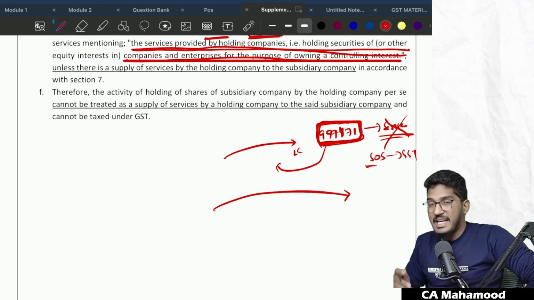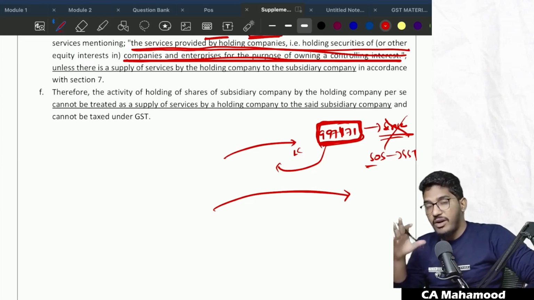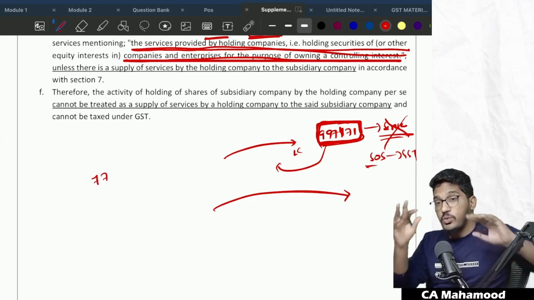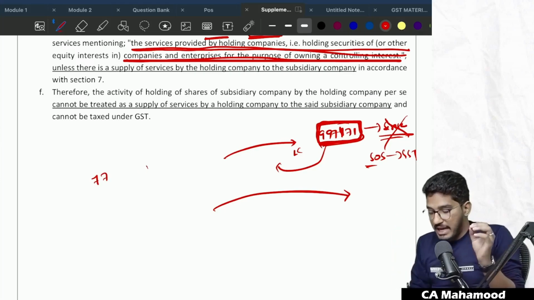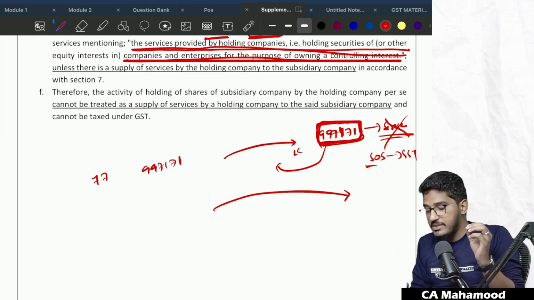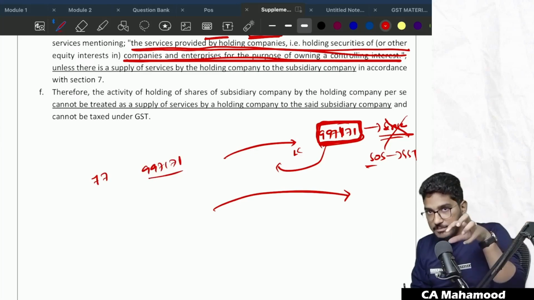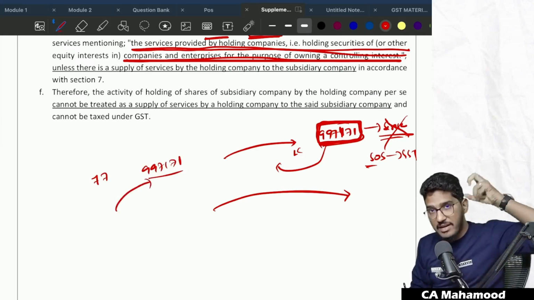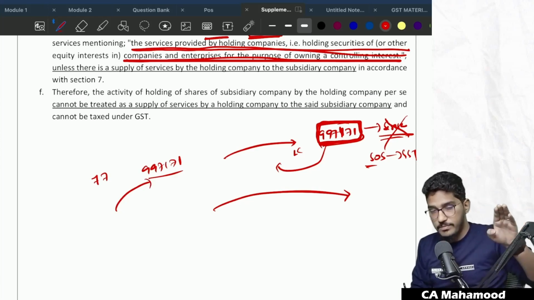Why? Because they gave a classification. You should not decide whether an activity is supply of goods or supply of services by way of classification. They assign the codes just to bifurcate the activities. If they have assigned this code 997171, this is just for identification of one activity. So you don't go by service HSN codes or SAC codes and treat that activity as supply. Able to understand whatever I'm trying to say?